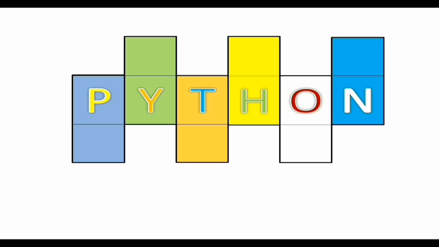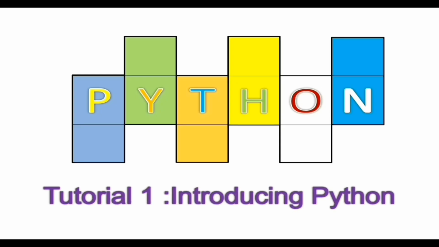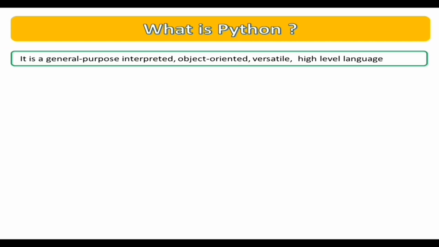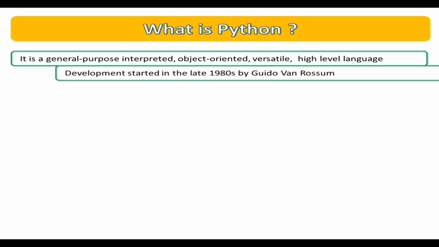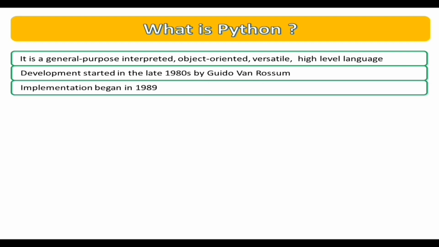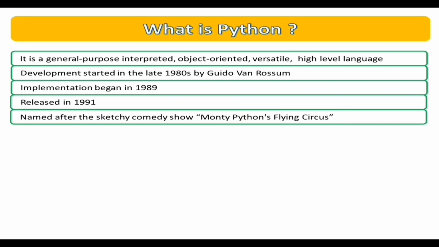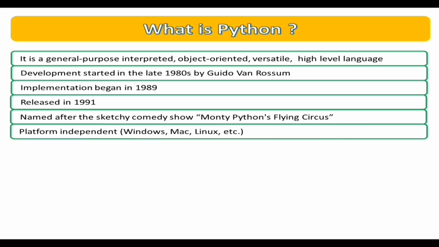So in this video, we will be talking about Python. So what is Python? Well, Python is an interactive, interpreted, object-oriented high-level language which was founded by Guido van Rossum in the late 1980s, and its first release came in the year 1991. It did not get its name from the snake, but was named after the show Monty Python's Flying Circus.